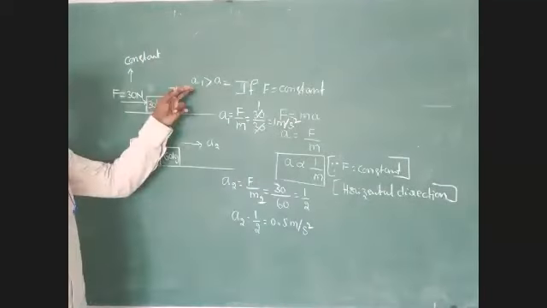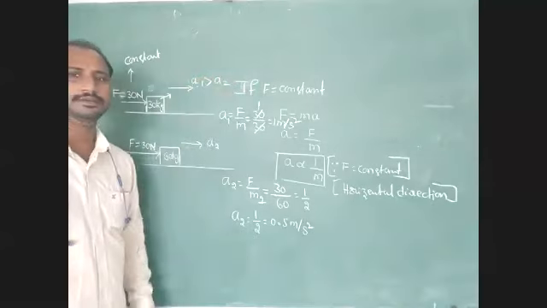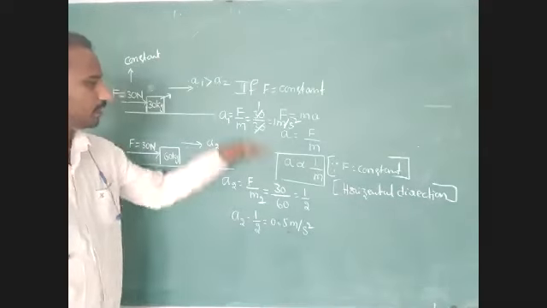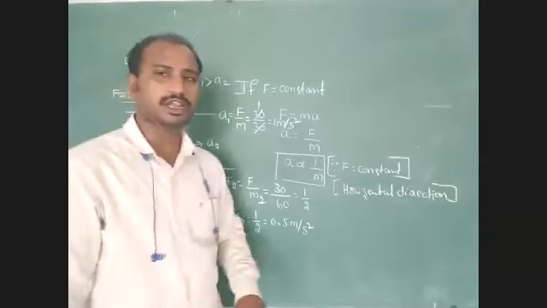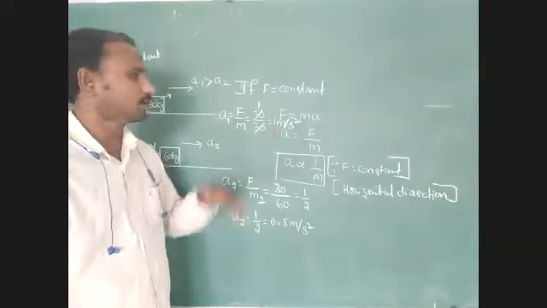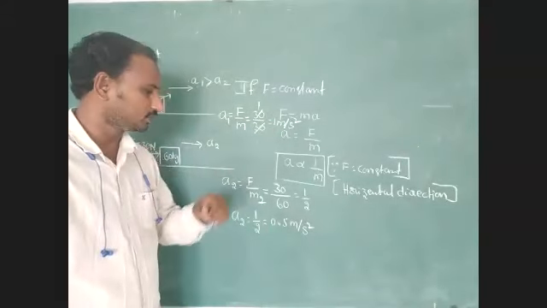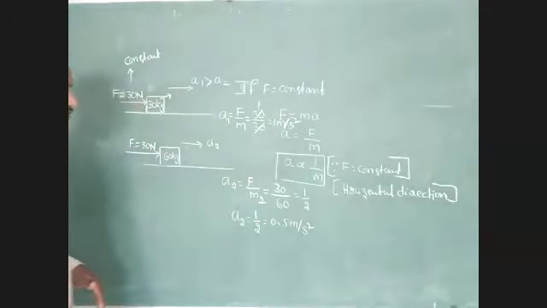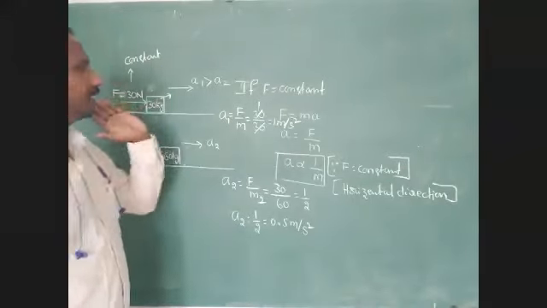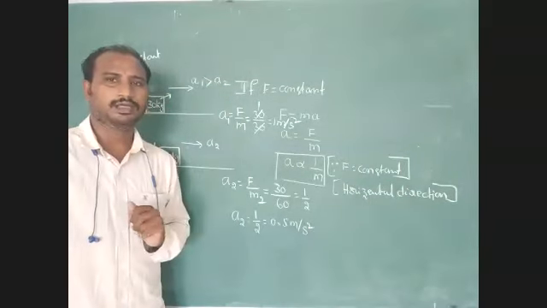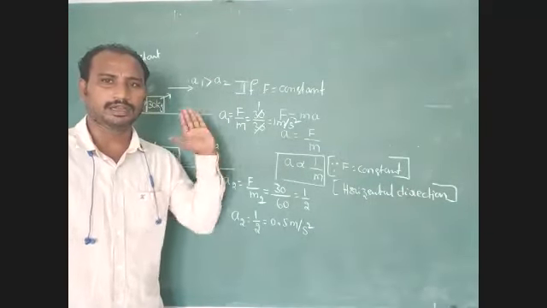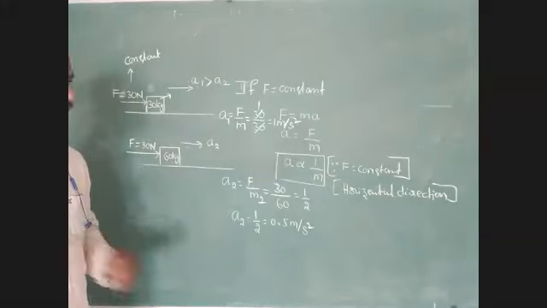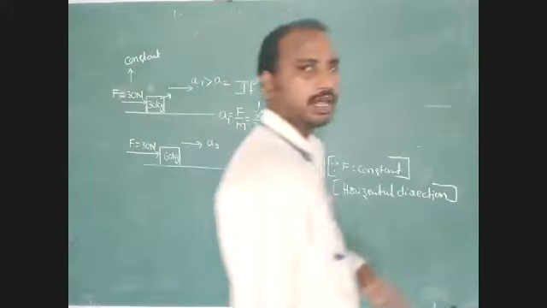Now we identify that A1 is greater than A2. Mathematically, we found the individual accelerations: in the first condition we got 1 meter per second square, in the second condition 0.5 meter per second square. Then A1 is greater than A2.